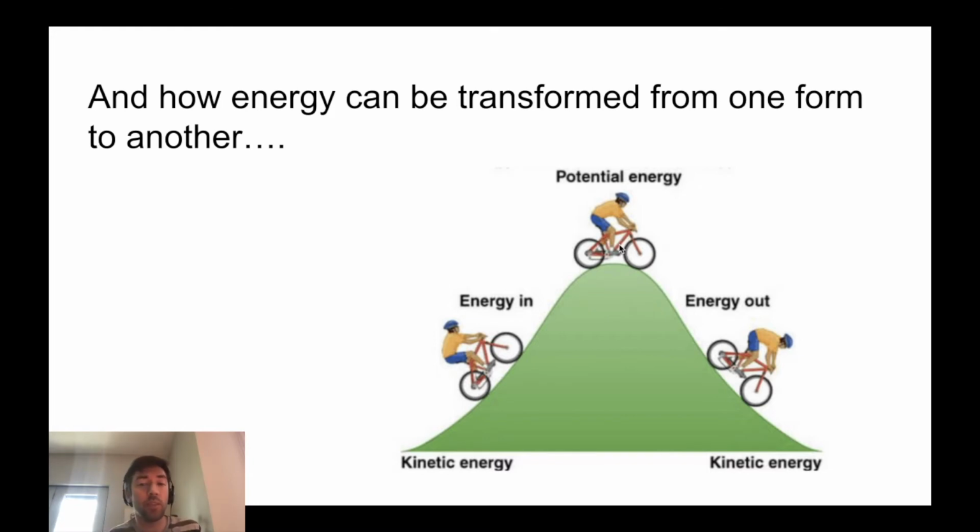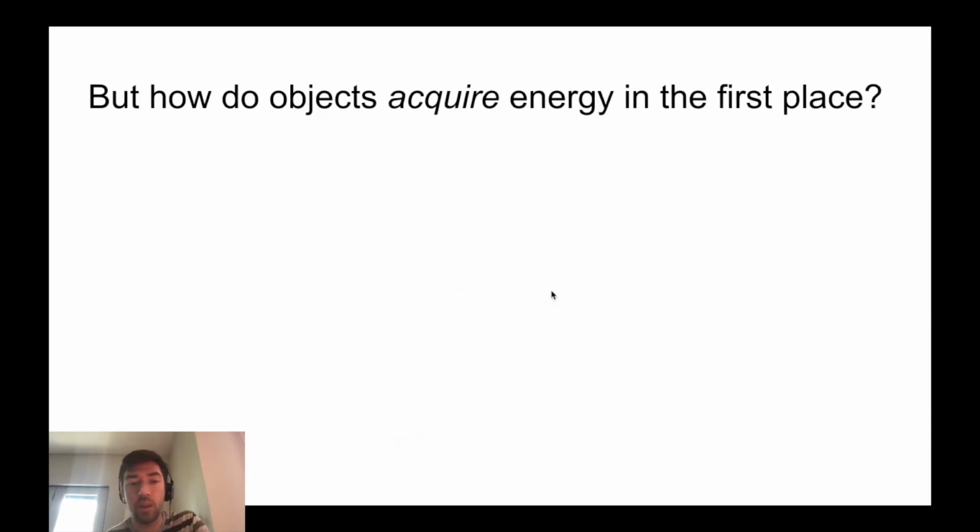So he has the potential to get it back when he goes back down, which is what happens, and he converts it back into kinetic energy, which is because of his motion. And so he actually doesn't change how much total energy he has throughout this scenario. He just converts it from one form into another.